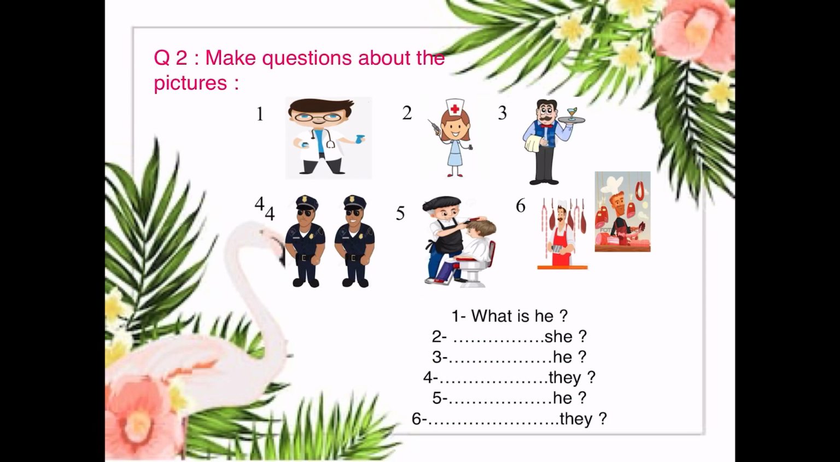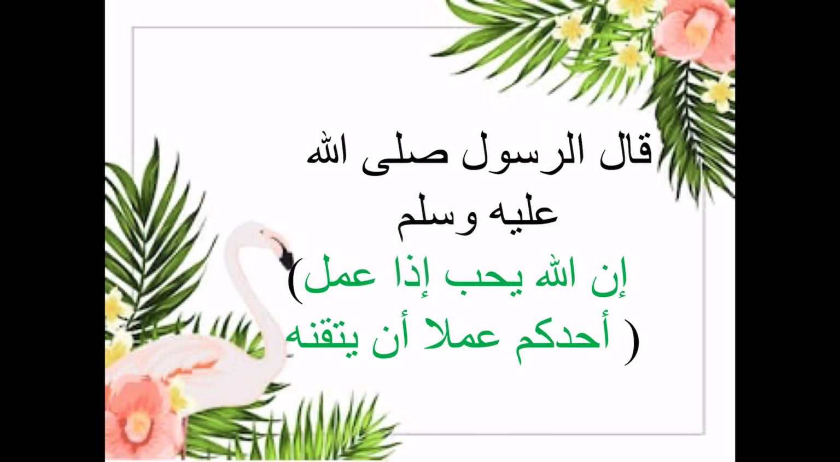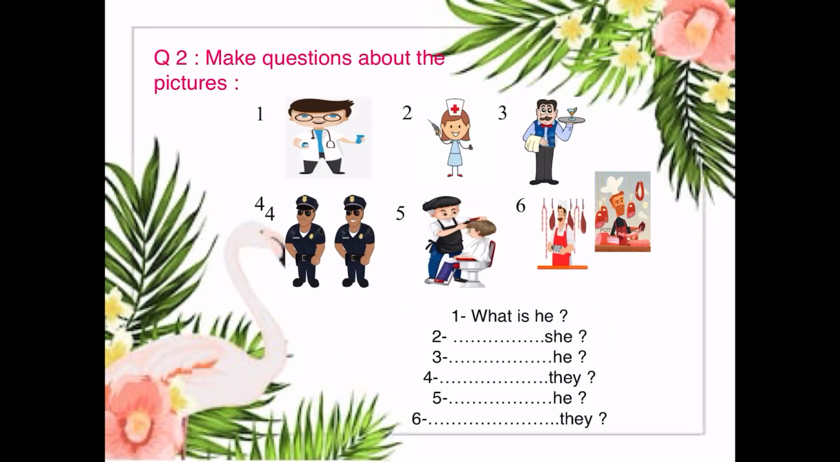Number 1 is done. So, number 1, he is a doctor. 2, she is a nurse. 3, he is a waiter. 4, they are policemen. And 5, he is a barber. 6, they are butchers. Now, question number 2, I want you to make questions about the pictures.